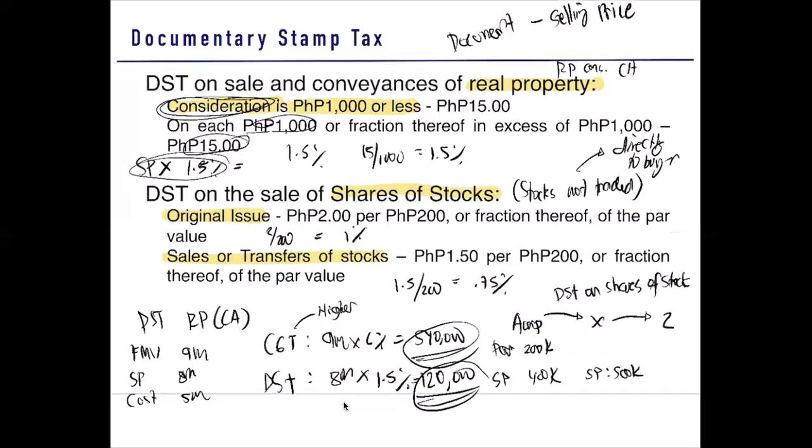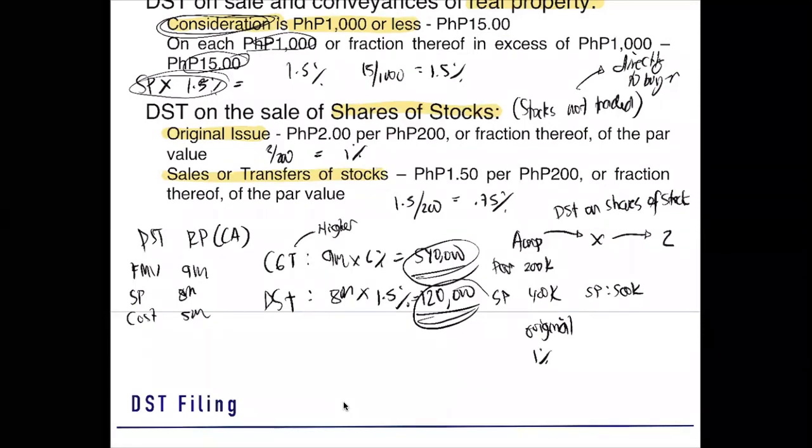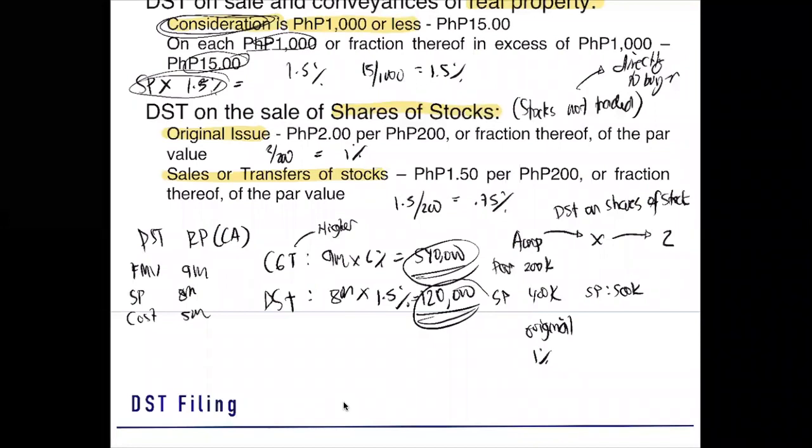500,000. Now, how do we compute your DST on shares of stock? From A corporation to X, A corporation is the issuer, right? Since A corporation is the issuer, this is the original issuance. So since this is the original issuance, the DST here is the 1%.